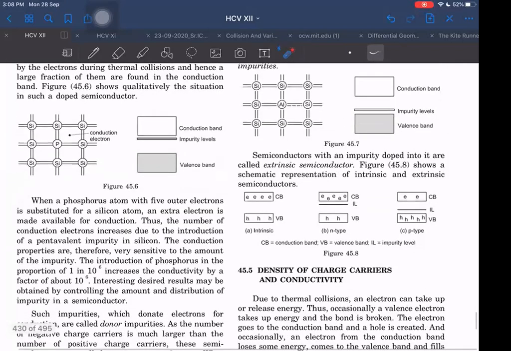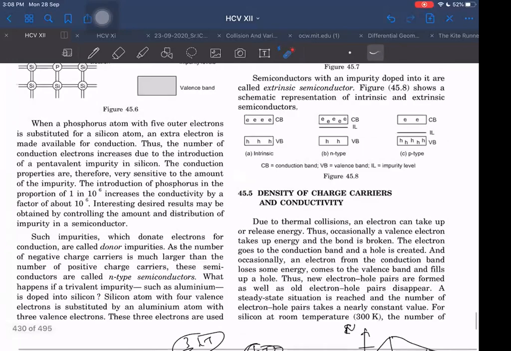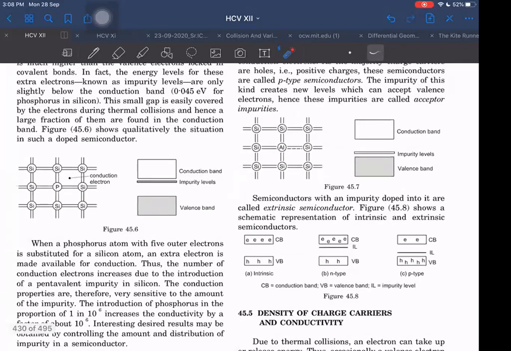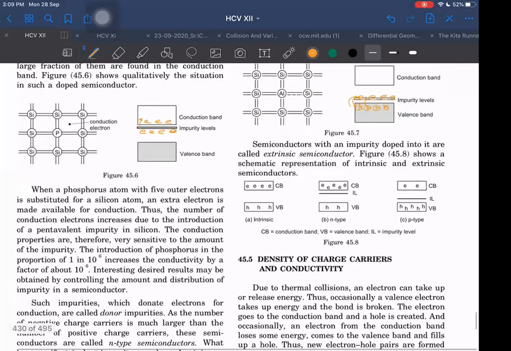Right, next we have density of states. I think you got the idea of what happens in impurity-based N type or P type. Some impurity levels will be created. In P type, it is created close to the valence band, and in N type, it is created close to the conduction band. The N type impurity has extra electrons, which go to the conduction band quickly and easily. The P type impurity has a vacancy of electrons, so electrons will come to the impurity level from the valence band, creating holes in the valence band. And the conduction will start.